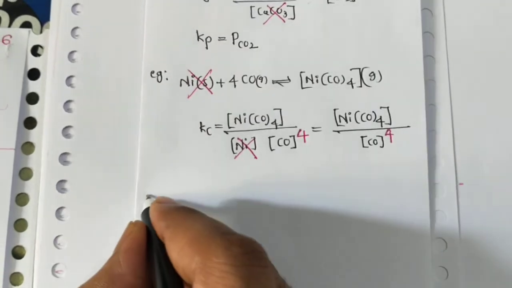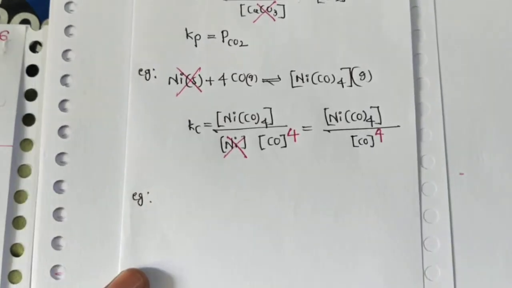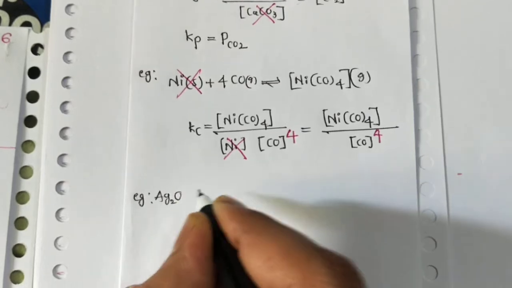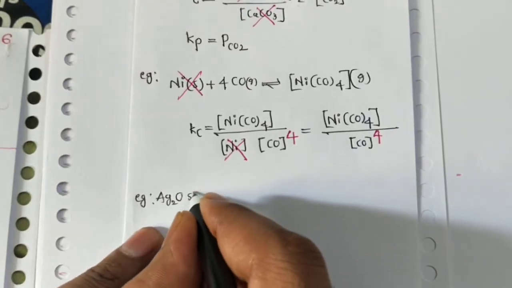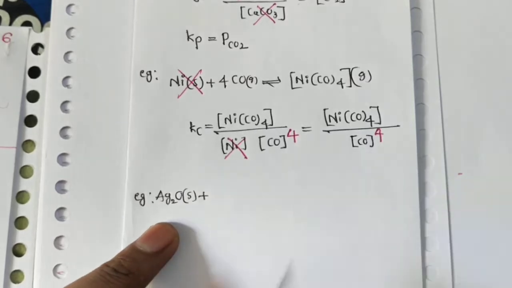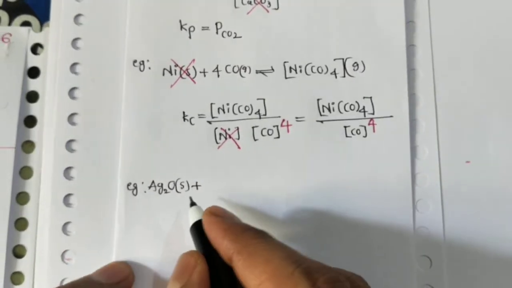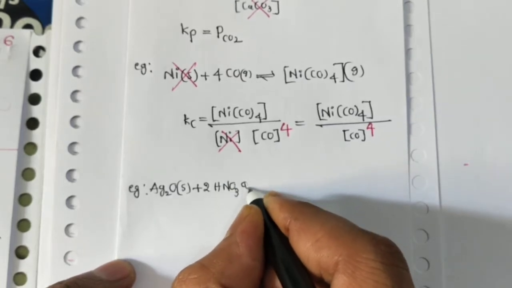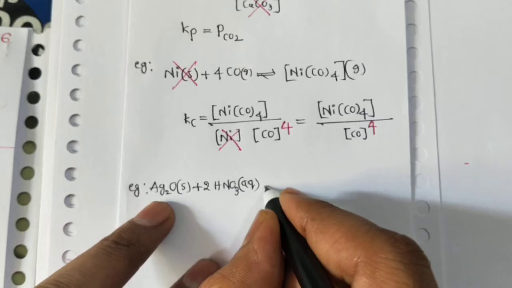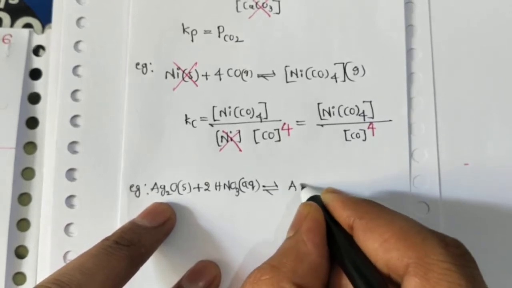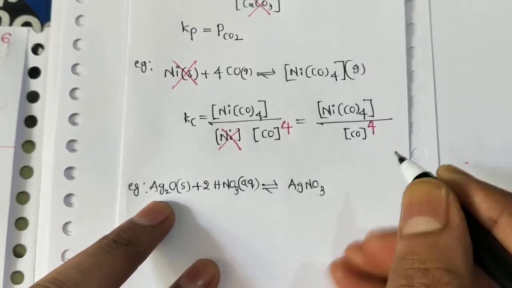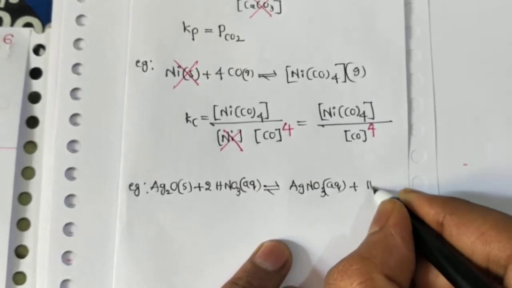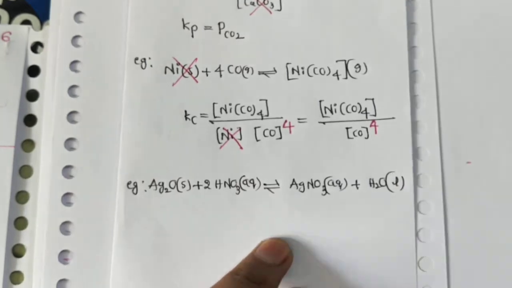Another example: silver oxide, solid, plus 2 moles of nitric acid, aqueous, forms silver nitrate, aqueous, plus H2O, liquid phase.